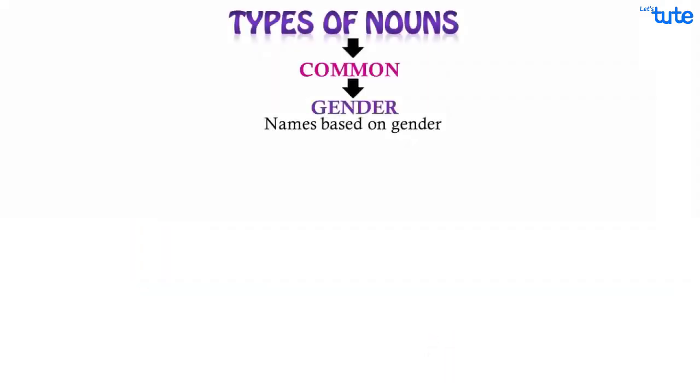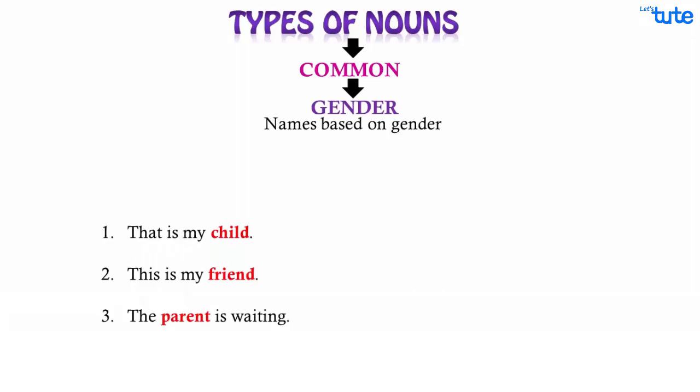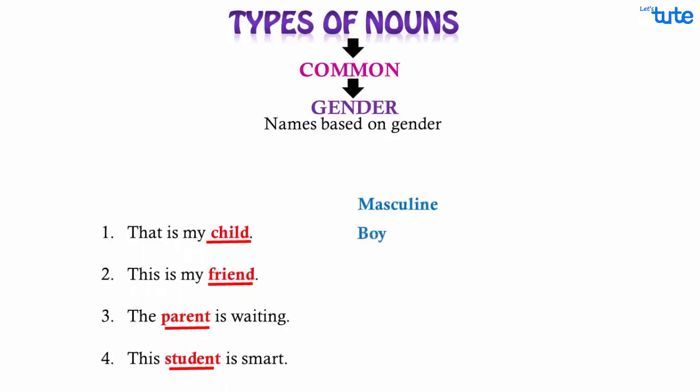Now let's take a look at these sentences. That is my child. This is my friend. The parent is waiting. This student is smart. Friends, if you focus on the words child, friend, parent and student, it could be either from the masculine gender like boy child, boy friend, male parent, that is father, and a male student.